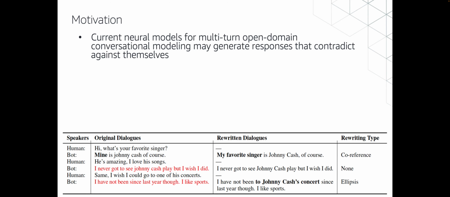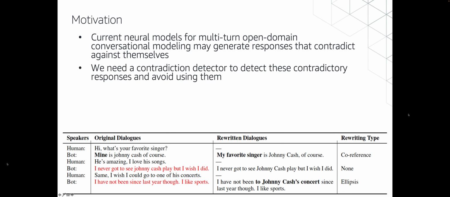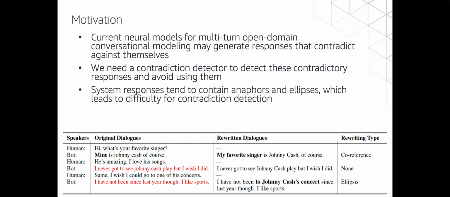And here is a table to show one example. In the left figure, we show one original dialogue between the human and the bot, and those two utterances from the bot that are highlighted in red. They are contradicting each other. So we now need a contradiction detector to detect these contradictory utterances so that we can avoid using them.